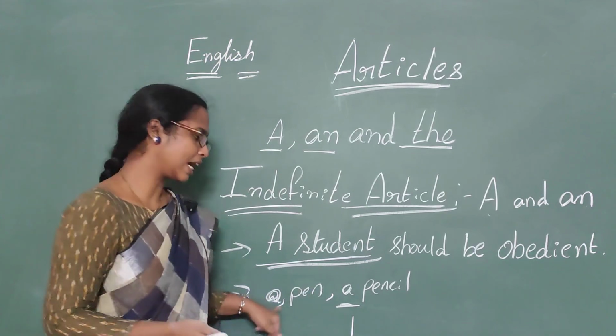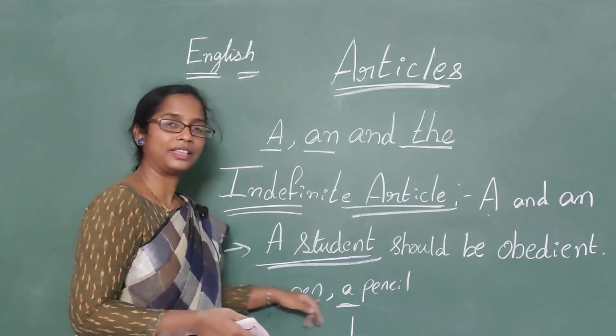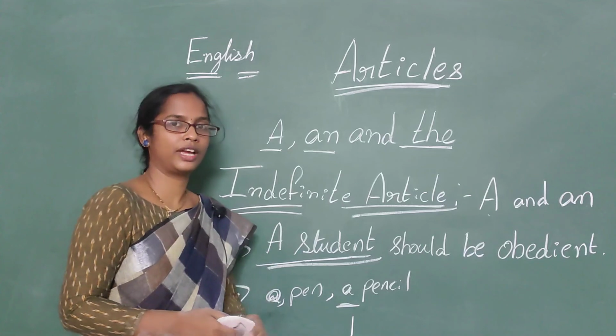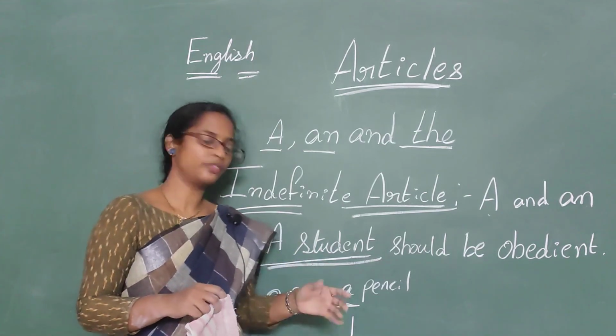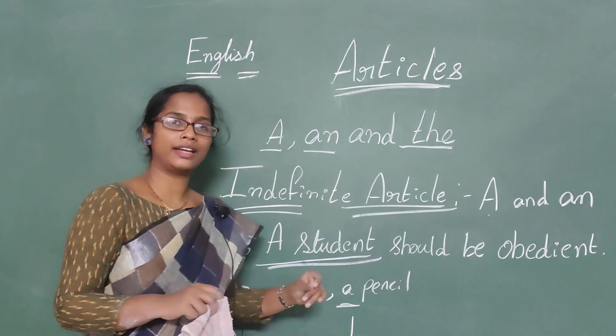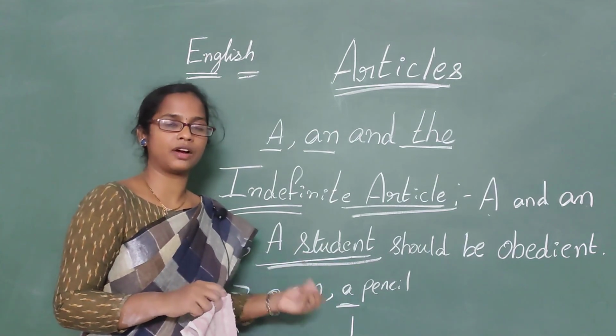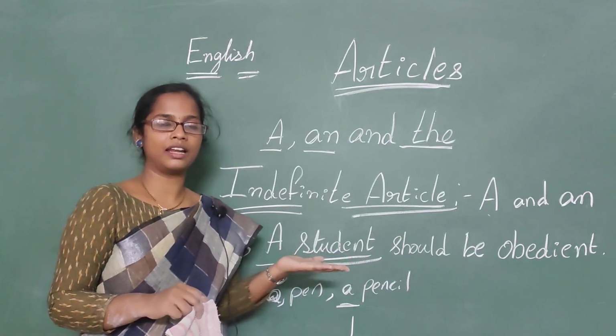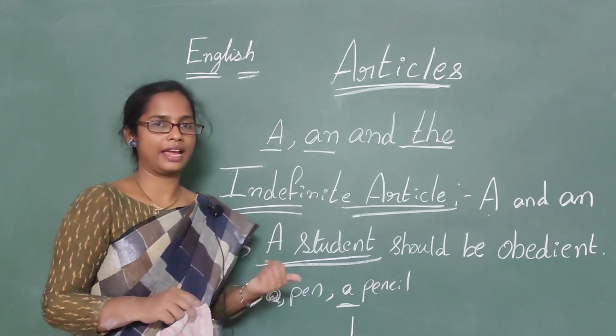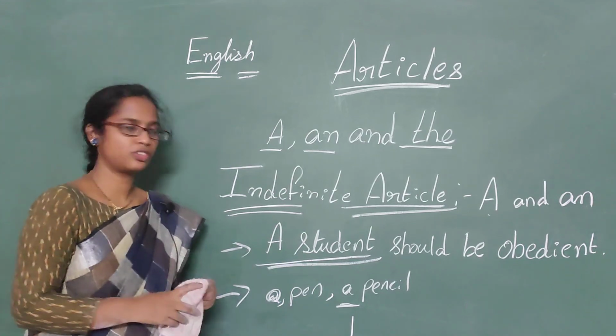Got it, children? That too before a consonant sound. You be sure with that: when we use a word with a consonant sound, we use a. When we write a word with a vowel sound, we use an. Simple thing. Vowel sounds take an and consonant sounds take a. Okay, children, you take down these notes.